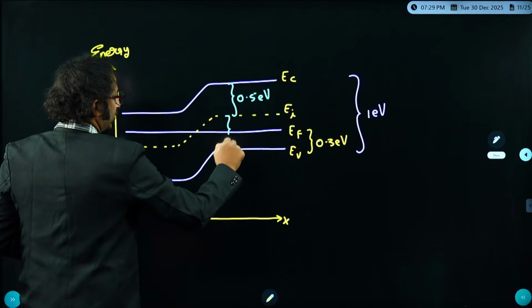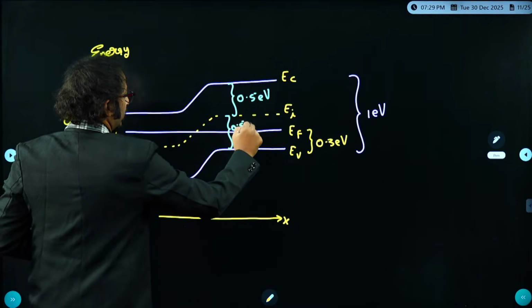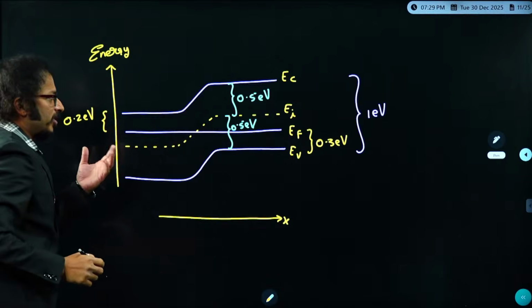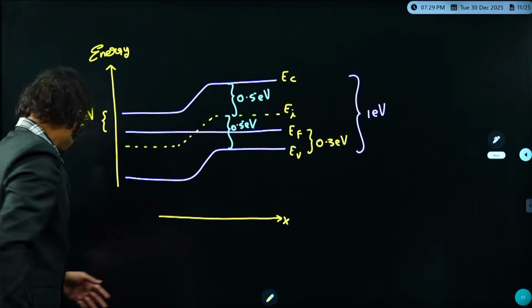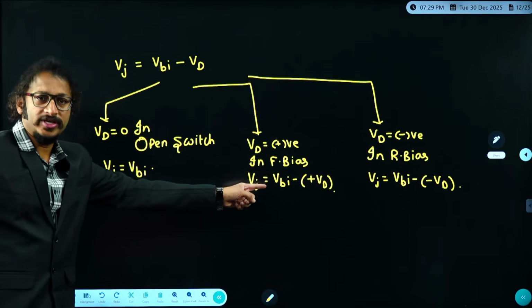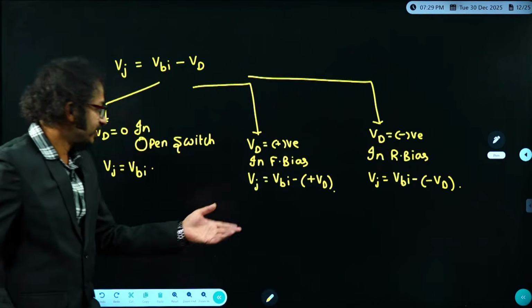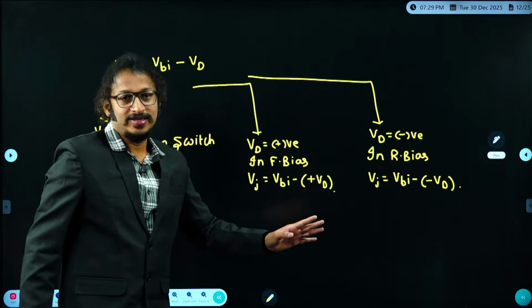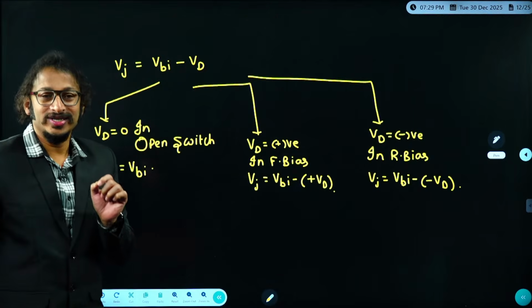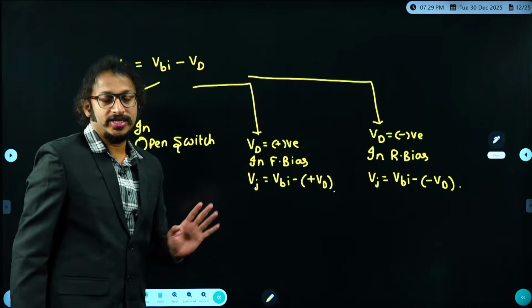In the similar way, this is 0.5 electron volt. I hope you know from equilibrium band diagram, in this formula, what I could find is built-in voltage, because examiner is asking to find a diode voltage. A junction voltage examiner has given. So the only unknown quantity for me is the built-in voltage.